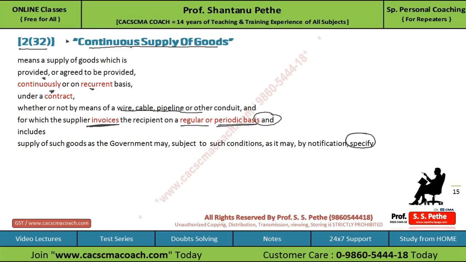So the keywords you have to remember: there should be a contract relating to this continuous supply of goods, the goods should be supplied continuously or on a recurrent basis, and the supplier issues the invoices to the recipient on a regular or periodic basis.